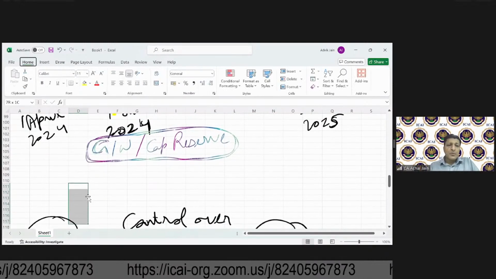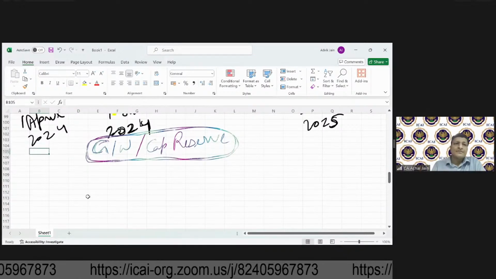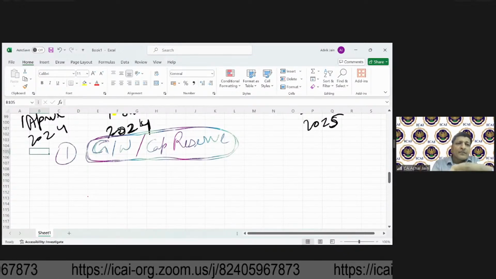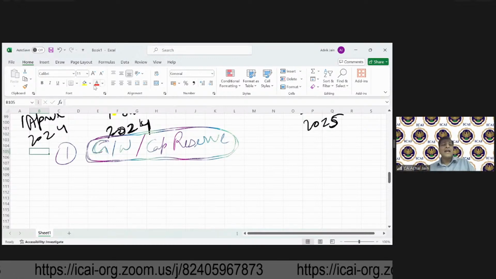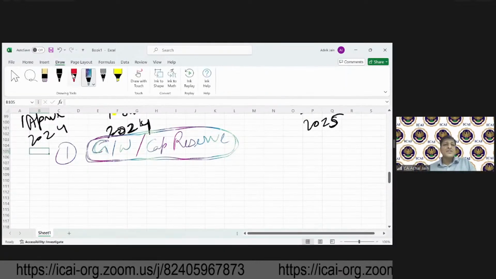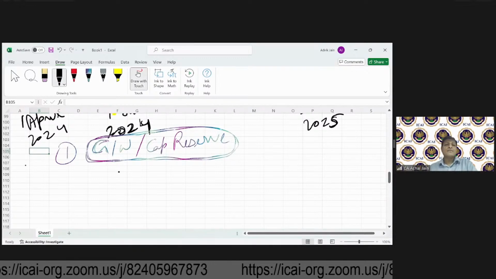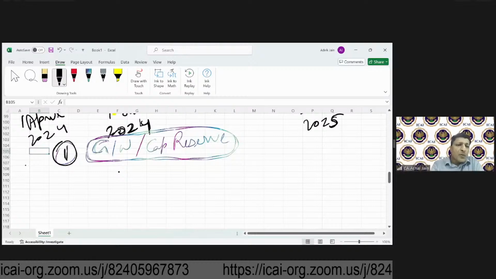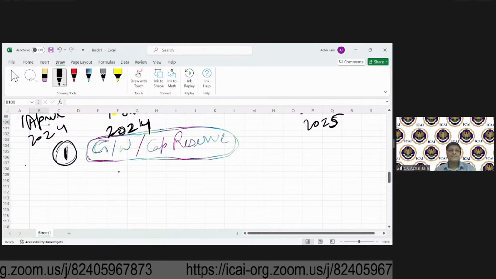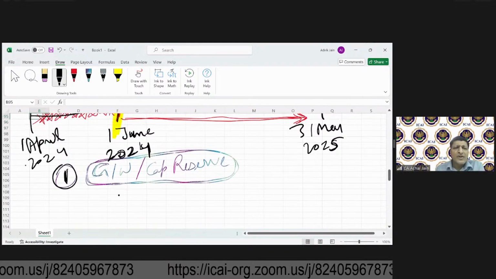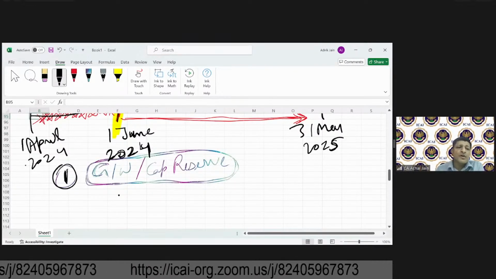What are those important things? One, at the time of acquisition, one important calculation will be that of goodwill or capital reserve. On 1st June, goodwill or capital reserve will have to be worked out.